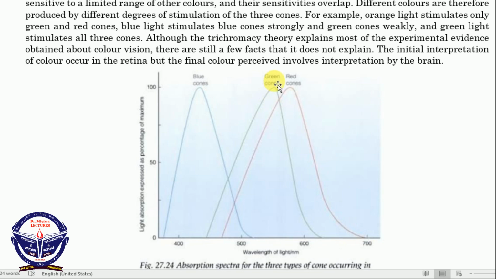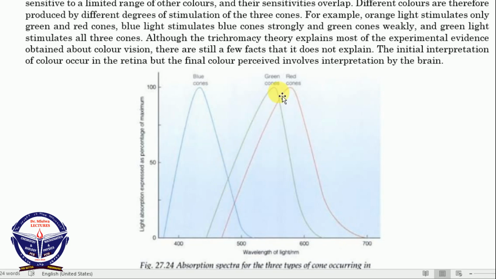So the green cones are in between here. The green light will stimulate both the red cones and the blue cones, and you see the blue light stimulates only the blue cones and the green cone, because the red cone is far on the right compared to the green cone. As you can see, different colors are perceived by different stimulation of these three cones.